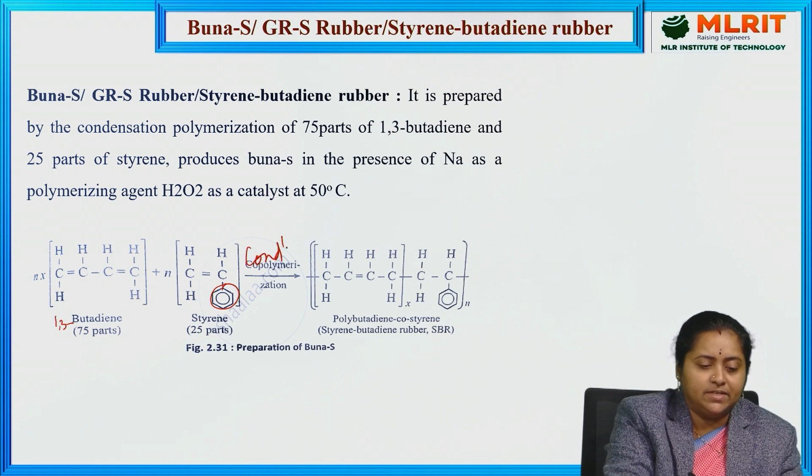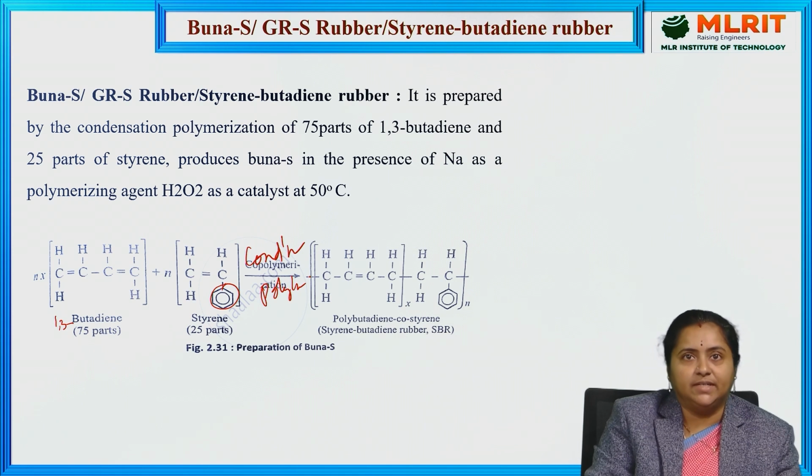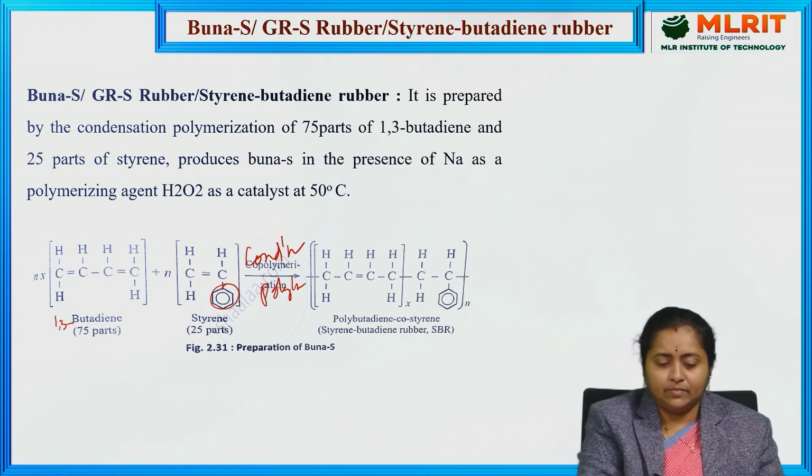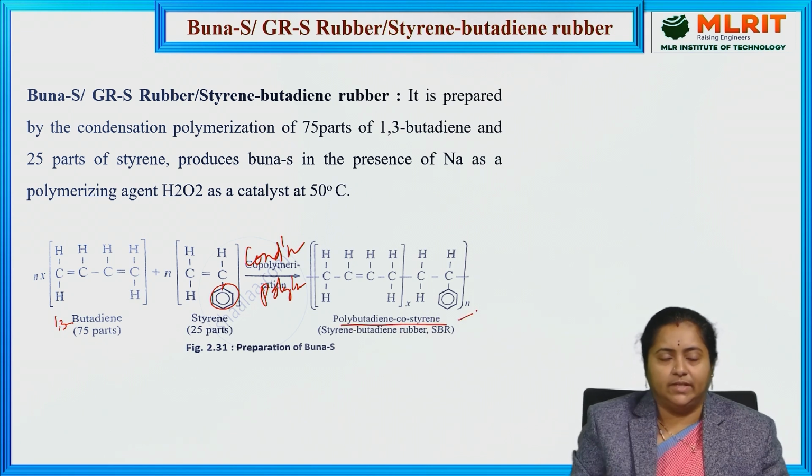polymerization reaction, then the result will be the formation of Buna-S, or we will call it styrene butadiene rubber. So, it has different names: GRS rubber, SBR rubber, or we will simply call it poly(butadiene-co-styrene) also.